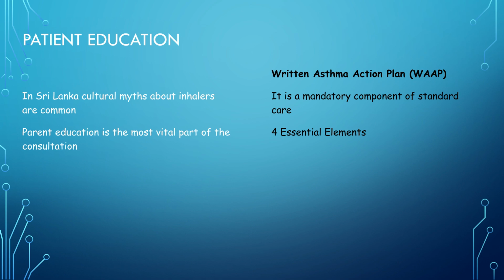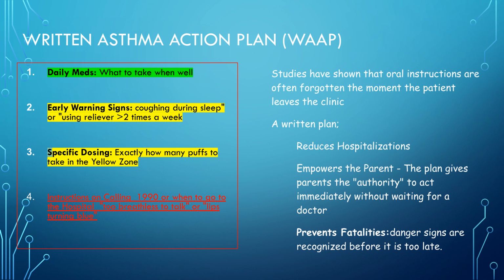Patient education is crucial. Parent education is vital due to cultural myths surrounding inhalers. A written asthma action plan, or WAAP, is a mandatory component of standard care. The WAAP has 4 essential elements: daily medications, early warning signs, specific dosing for worsening symptoms, and instructions on when to seek urgent care. A written plan reduces hospitalizations and empowers parents to act immediately.